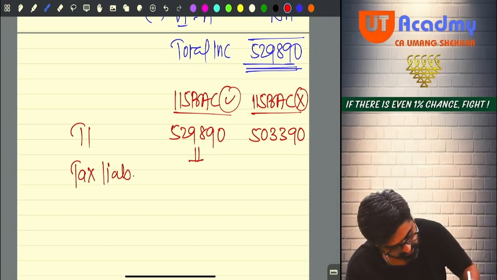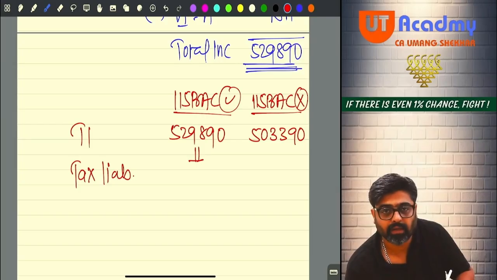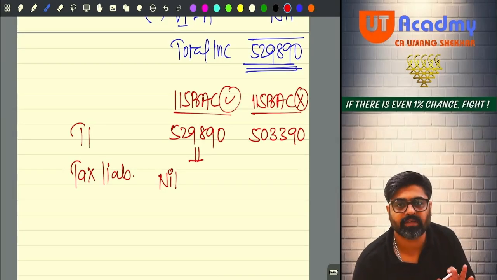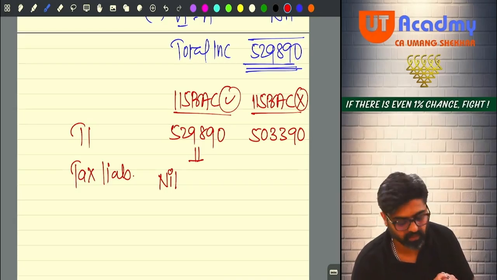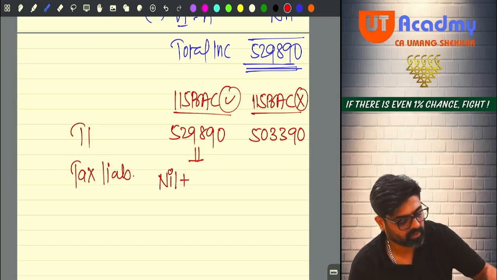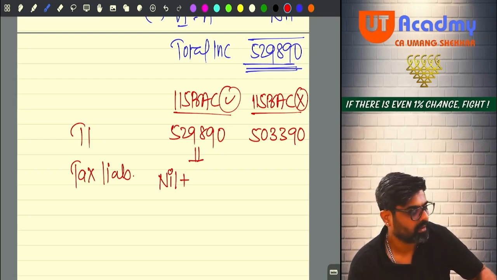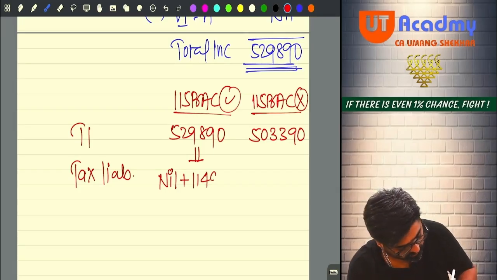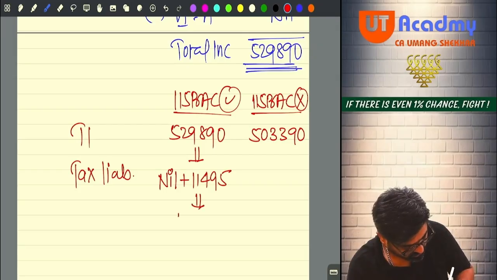So 5,29,890 under 115BAC, and 5,03,390 under the normal regime, this was your total income. You will apply 115BAC rates. So on first 3 lakhs, will there be any tax? No tax. Now be very careful. There is no special income. If special income would have been there, we would have separated it. So nil plus from 3 lakh to 7 lakh, meaning 2,29,890 into 5%, 11,495. So your total tax here will be 11,495.